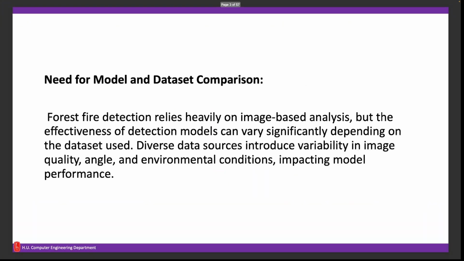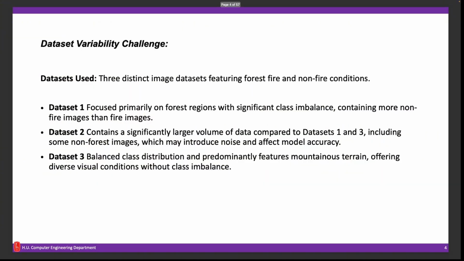Our problem is that wildfires are a growing global concern threatening both the environment and public safety. Early detection systems play a vital role in preventing large-scale destruction by enabling timely intervention. However, the effectiveness of existing fire detection models often depends on the datasets and environmental conditions they are applied to. This variability raises the need for a true comparison of models across diverse datasets to identify the most reliable approaches.